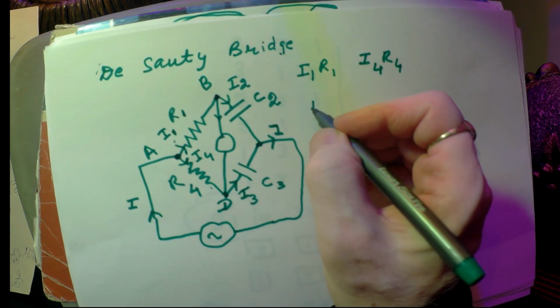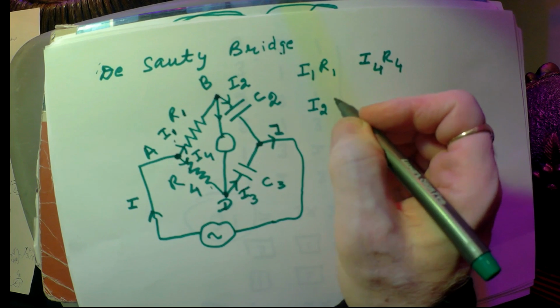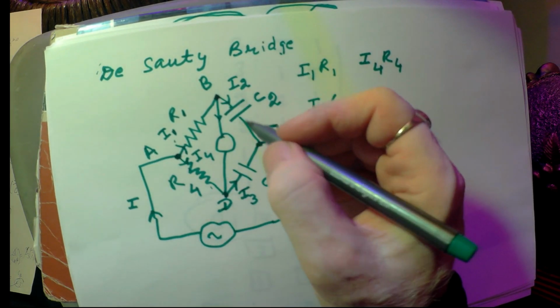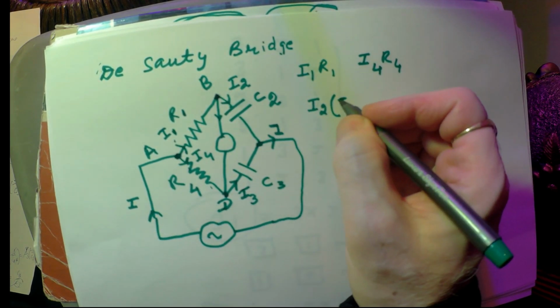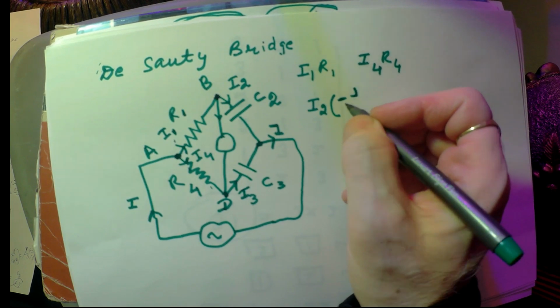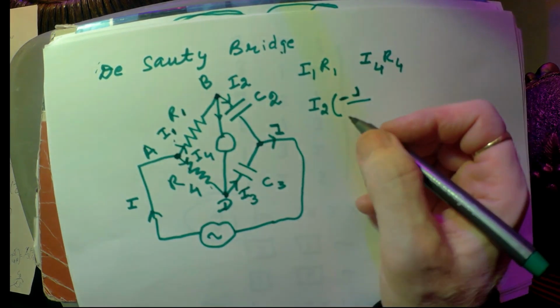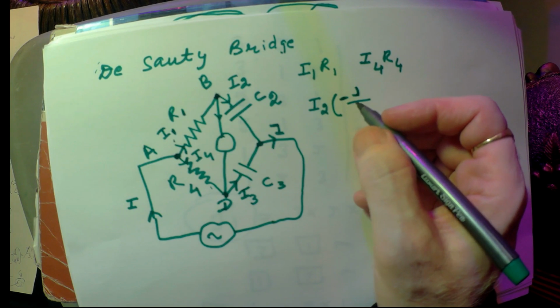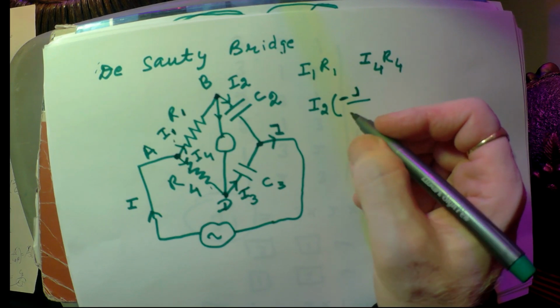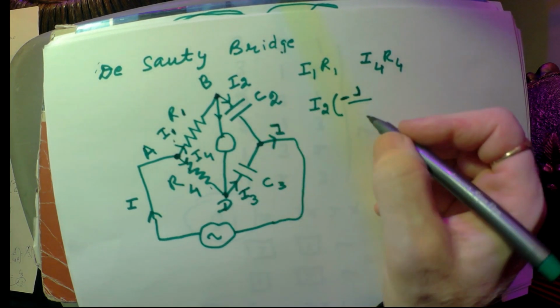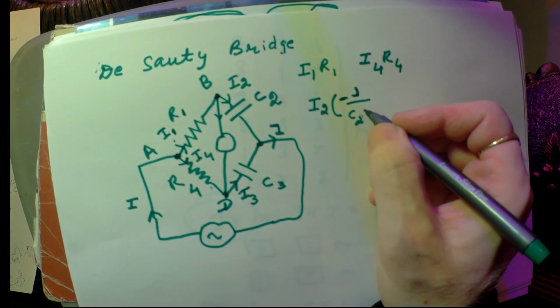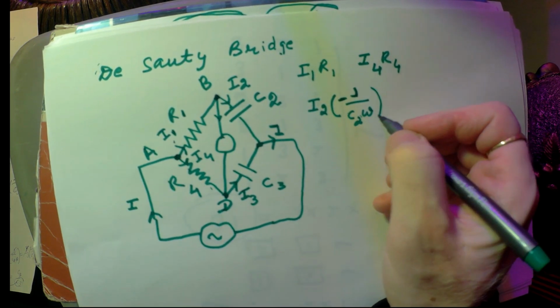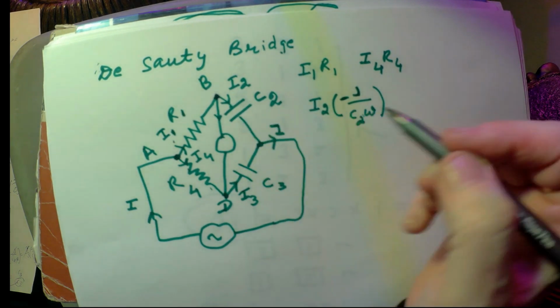What is the voltage across the capacitor C2? This is current multiplied by the capacitive reactance, which is minus j, where j is the j operator. It tells us about the phase. Okay, j operator. Then what is the capacitance C2? Then omega. This is the capacitive reactance of C2.